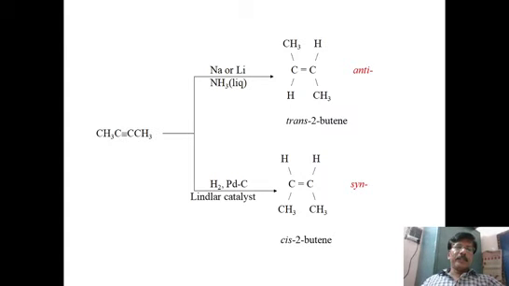Butyne, for example. If we use sodium in liquid ammonia, then we get trans-2-butene. So this is the beauty of this reaction. And if you take H2 with palladium carbon barium sulfate, then we get cis-2-butene. So this is the specialty of these two reagents. That's why both are important to understand, and you should remember this, to get trans-2-butene or cis-2-butene.